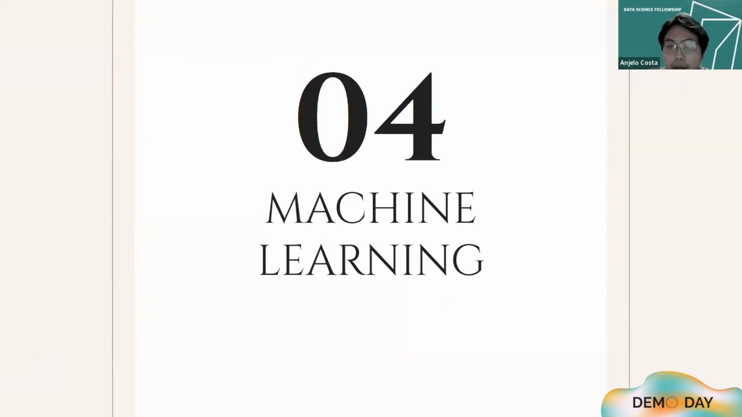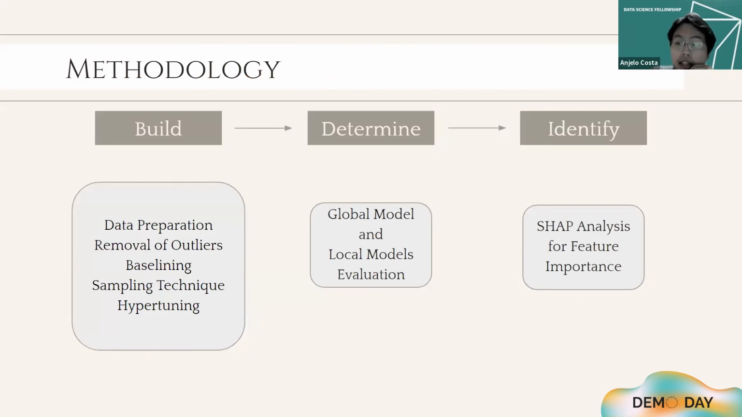Here is our machine learning model. For methodology, data was prepared and analyzed. We determined that the 2020 data has outlier-like behaviors compared to other years, so it was removed. Each model was tested using stratified k-fold. The global model and local models were compared using their predictions on each hotel. SHAP analysis was later used to determine the most important features.